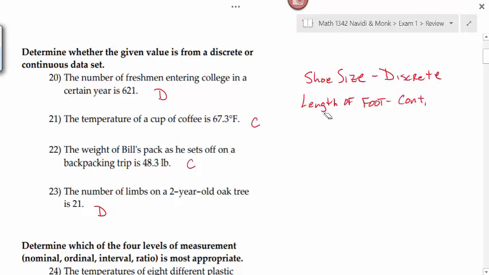There's a whole bunch of different lengths of feet that will fit in one given size shoe. You can't use the fact that shoe sizes come in half sizes like a 6, 6.5, 7, 7.5 and just look at the decimal and say, oh, it's continuous. Not all decimals are continuous. Shoe size is one example that wouldn't be continuous, but yet still be a decimal. Ring sizes, hat sizes, things like that can be measured in halves, quarters, eighths, whatever, those would be discrete.